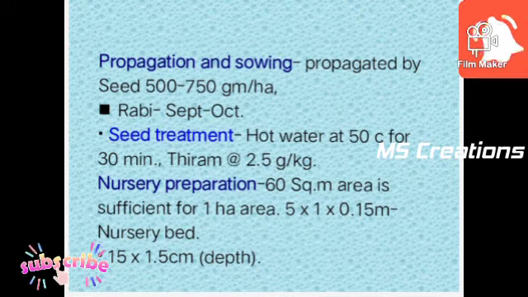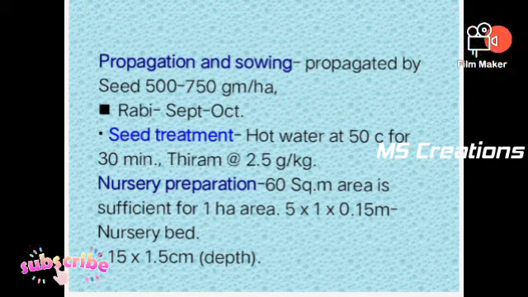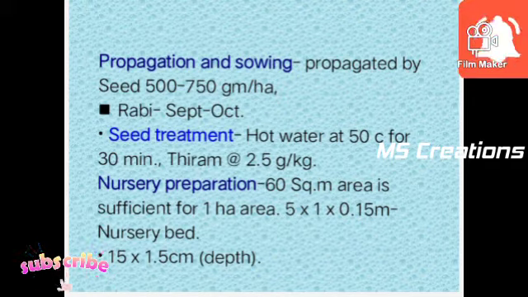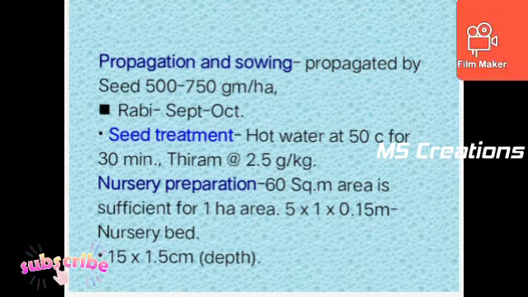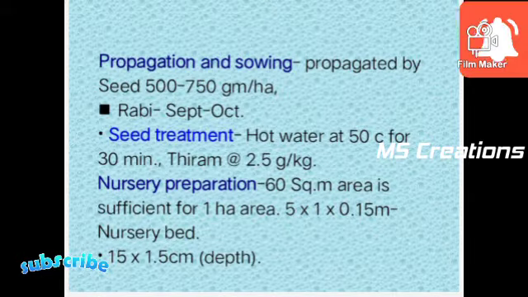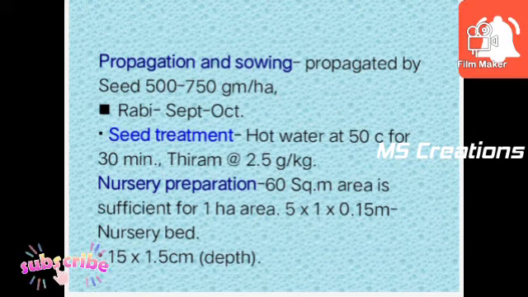For seed treatment, hot water at 50 degrees Celsius for 30 minutes and Thiram at 2.5 gram per kg of seed. After seed treatment, we prepare the nursery bed. A nursery area of 60 square meter is sufficient for 1 hectare.